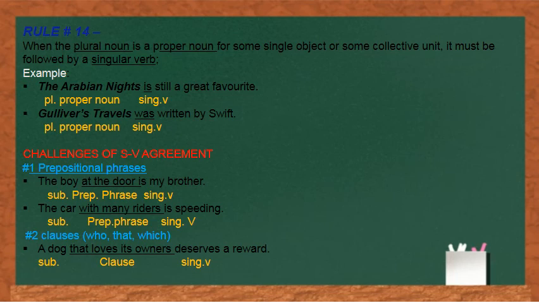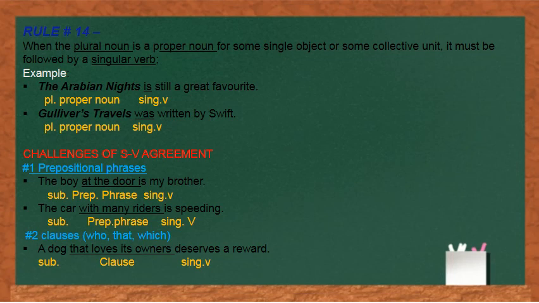Children, do not get confused with the word riders. There is a noun, riders, which is just before the verb. Sometimes students get confused and they use the verb according to the noun which is near to the verb. I would like to tell you, please identify the proper subject and then only apply the verb. Do not get distracted with these prepositional phrases.